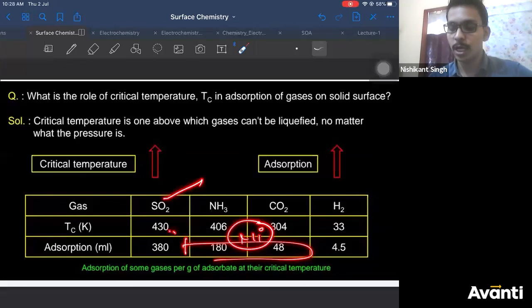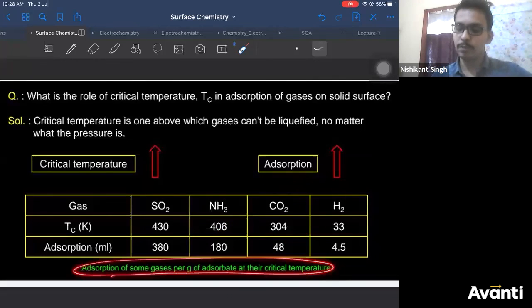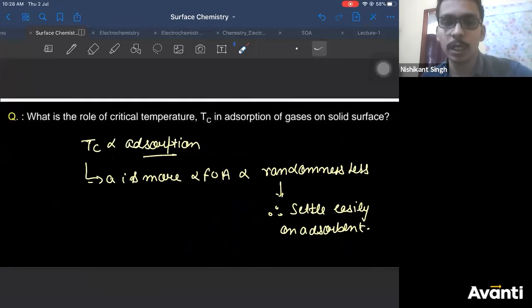SO2, high critical temperature. Then ammonia, then CO2, then H2. I hope this point is clear, right? These values are also given in ml: 380 ml, 180 ml, 48 ml, 4.5 ml. So I've considered all the data. Yes, Ganesh, you can take this.